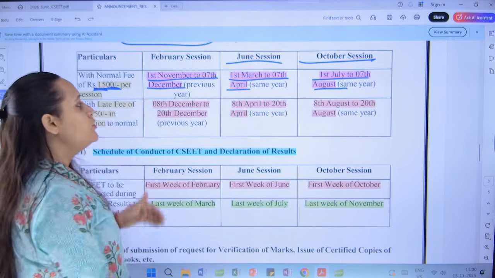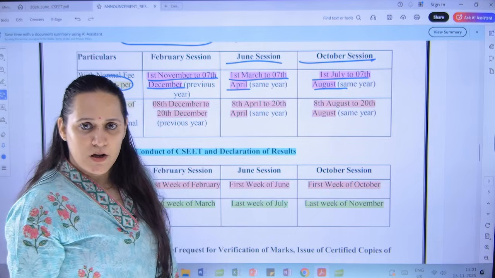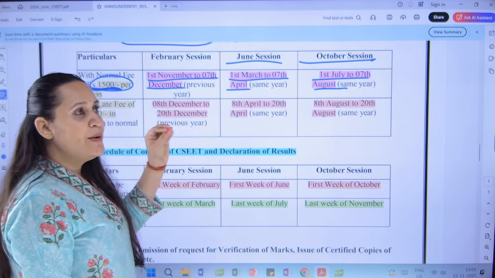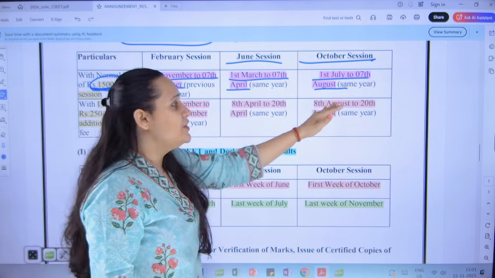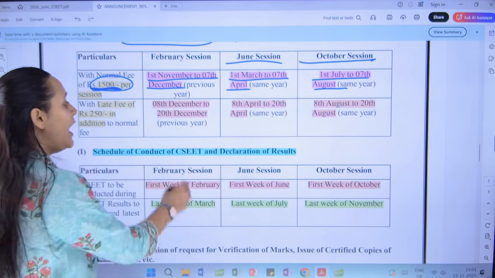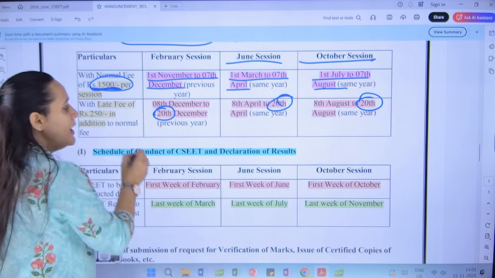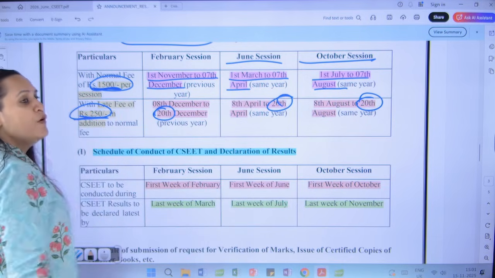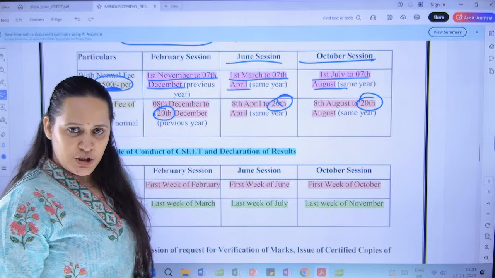If you are going to pay within the due date, that is 1,500 will become applicable. For some reason, if you are unable to fill the exam form within 7th December, 7th April or 7th August, you can still fill the examination form up till 20th December, 20th April and 20th August by paying extra 250 rupees as a delayed fee for filling of the examination form.